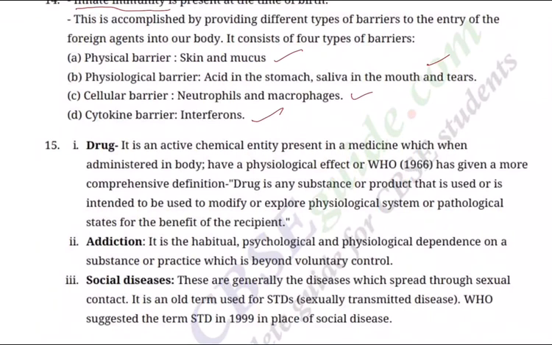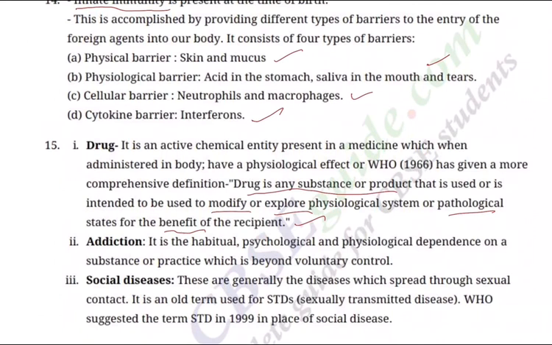Question 15. 1. Drug. It's an active chemical entity present in a medicine which, when administered in a body, has a physiological effect. Or the World Health Organization in 1966 has given a more comprehensive definition. Drug is any substance or product that is used or intended to be used to modify or explore physiological systems or pathological states for the benefit of the recipient. Look at the benefit of the recipient. It should not harm us.